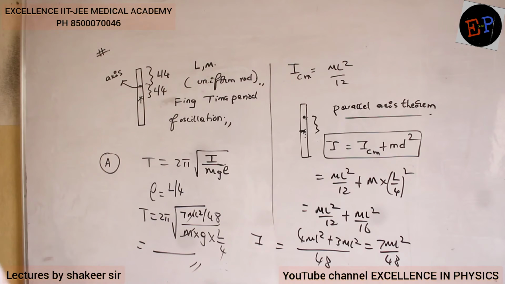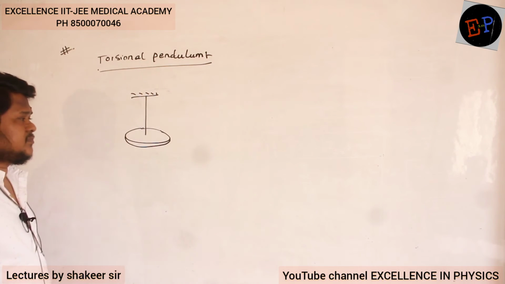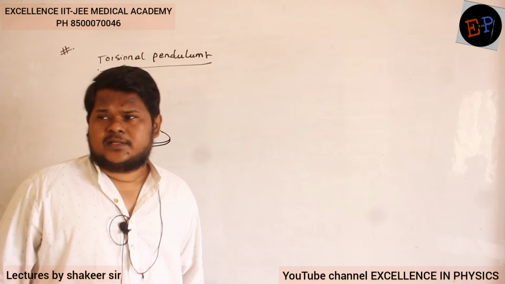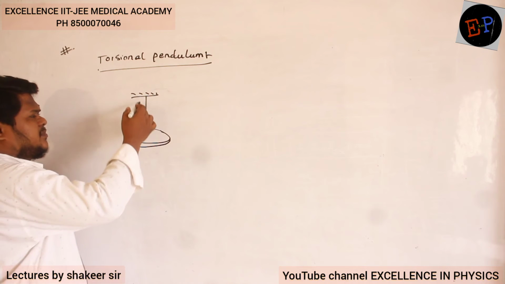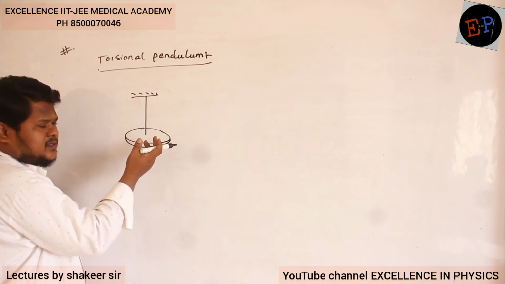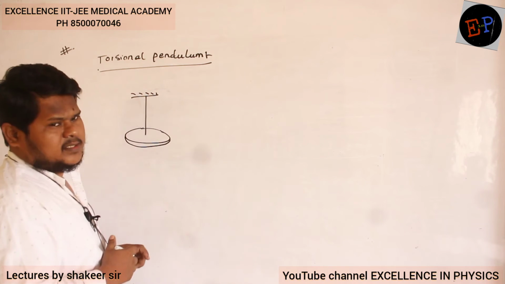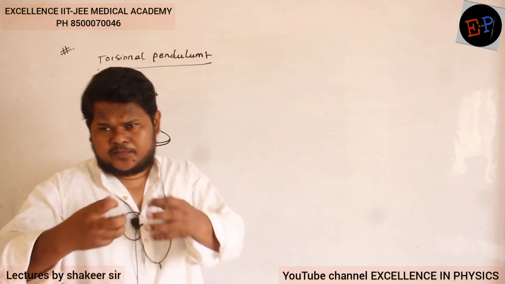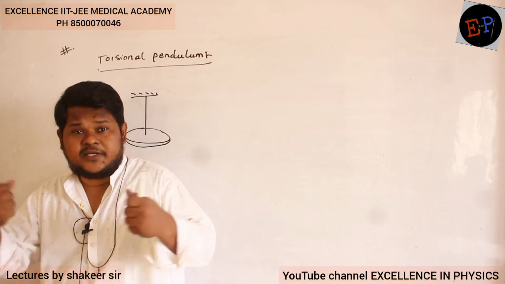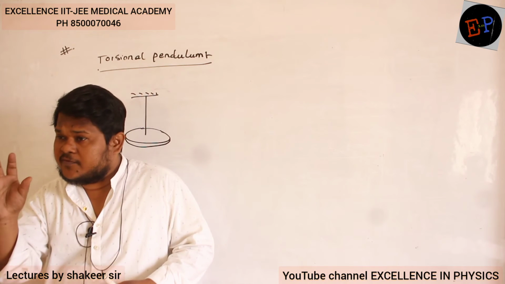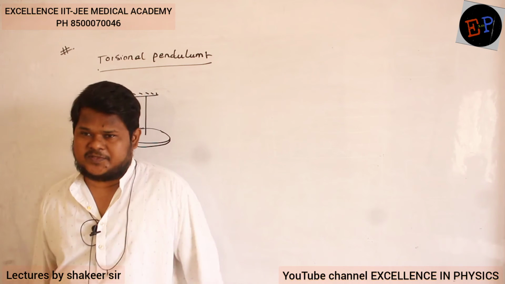Clear? That's it. The last concept in simple harmonic motion is the torsional pendulum. See here, this is some metallic wire or any wire which has some torsion. Torsion means what? If I pull a string, tension will develop. If I pull any string, tension develops. Similarly, if I rotate a string, torsion develops.